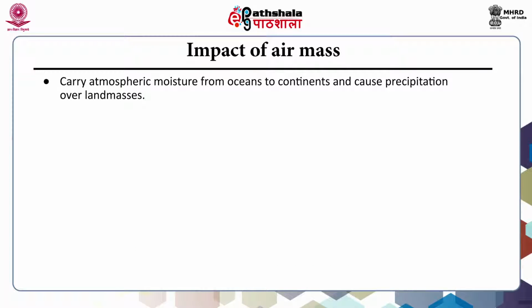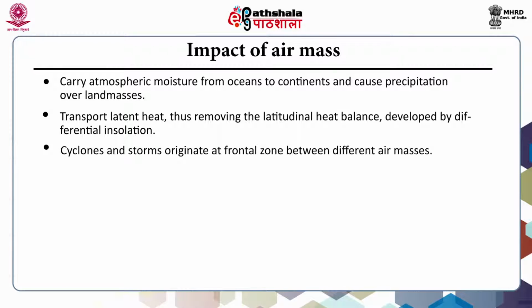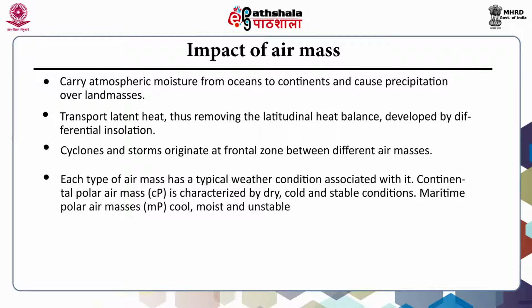It carries the atmospheric moisture from oceans to continents and causes precipitation over land masses. It transports latent heat, thus removing the latitudinal heat imbalance developed by differential insolation. The cyclones and storms originate at the frontal zone between different air masses. Each type of air mass has a typical weather condition associated with it.